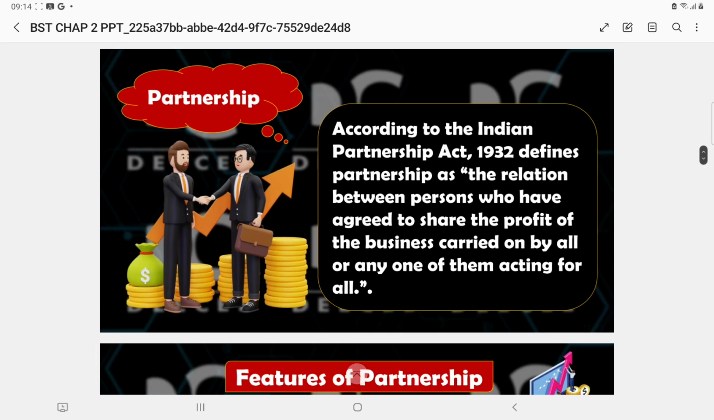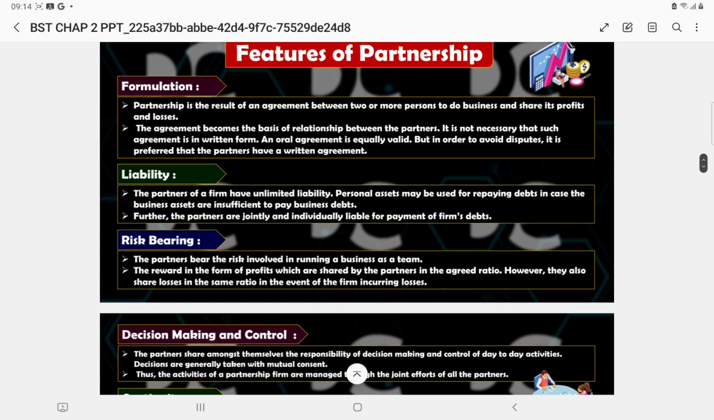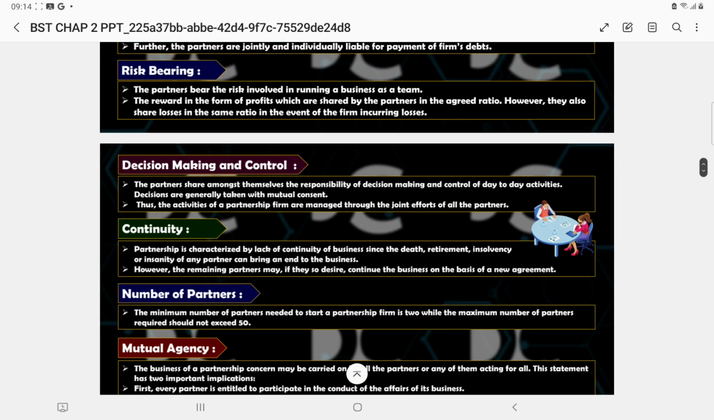Next type is partnership. The Partnership Act 1932 defines the relation between persons who have agreed to share the profit of the business carried on by all or any one of them acting for all. How it is formed is according to the act. Liability is unlimited. Risk bearing, everyone has to bear it. Decision making, all will take the decision.